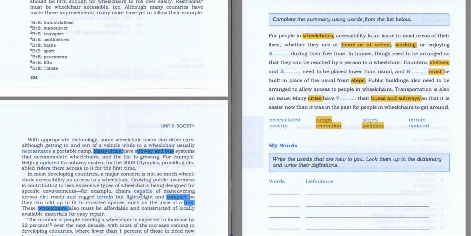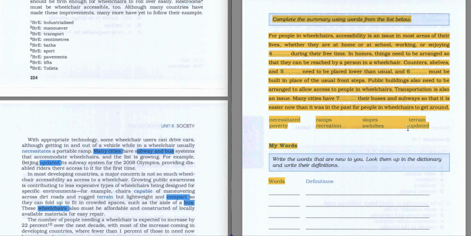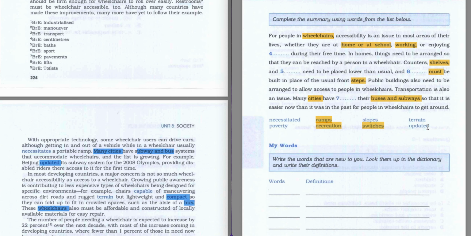So many cities like Beijing just updated their subway and bus systems, so disabled people have more access. So the answer is gonna be updated. So this was our last answer.